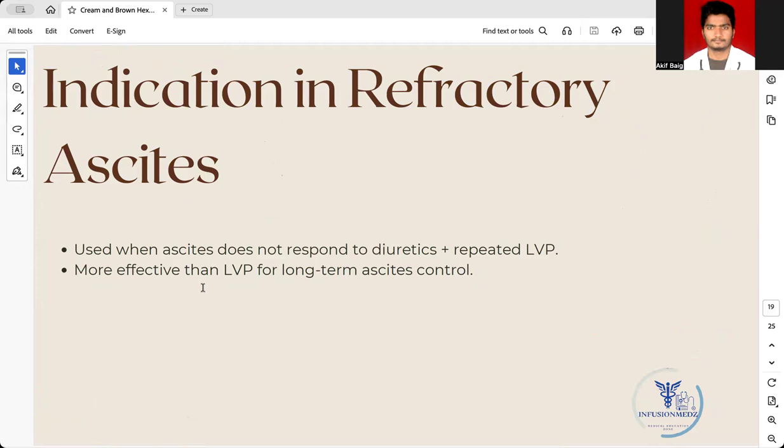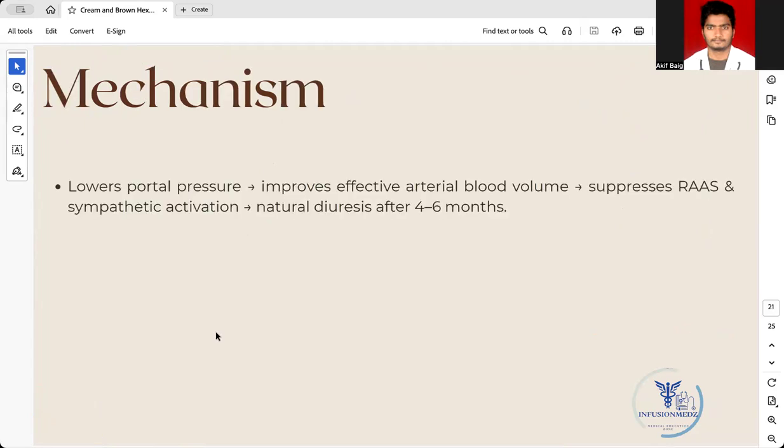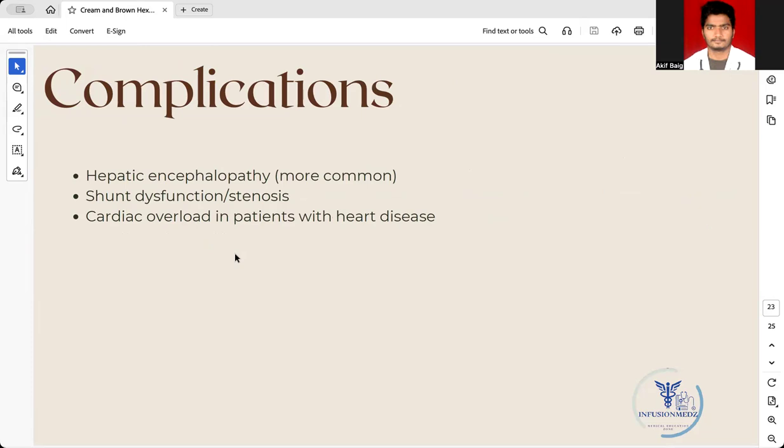It is more effective than large volume paracentesis for long-term ascites control. Benefits: better ascites control, improved survival in selected patients with low MELD and younger age, and reduced portal hypertension complications. Mechanism: it lowers the portal pressure because of the shunt between the hepatic vein and portal vein, improves effective arterial blood volume, suppresses the RAS system and sympathetic activation, and causes natural diuresis after 4 to 6 months. Most of the benefit is seen in younger patients with a MELD score of less than 18, good cardiac function and no severe encephalopathy.